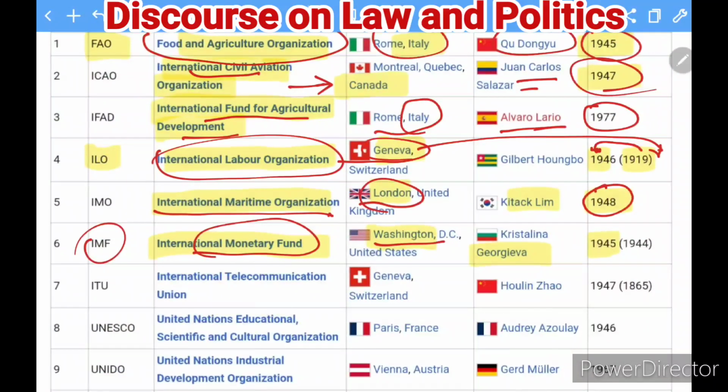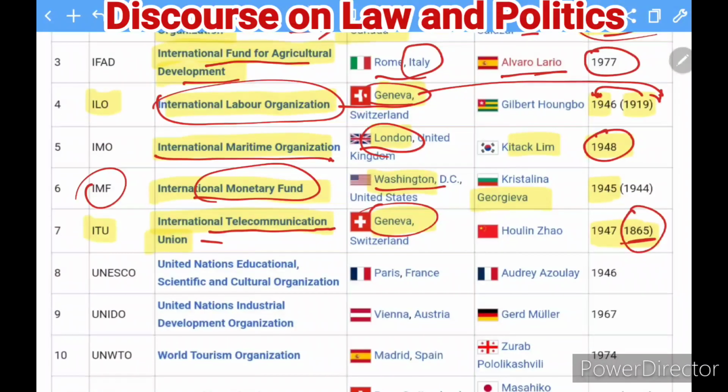Moving to the next one, that is the ITU. It is called the International Telecommunication Union. This is also a specialized agency, and it has its office in Geneva. It was established in 1947. However, it was a very old body, which was already in existence in 1865. So the International Telecommunication Union has its office in Geneva.